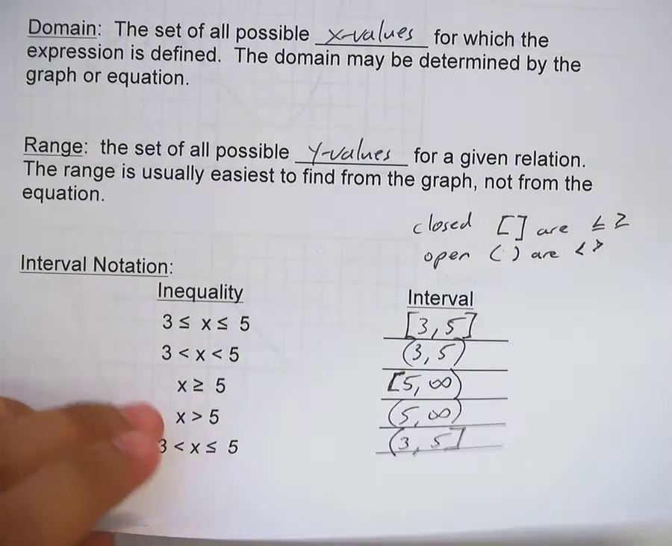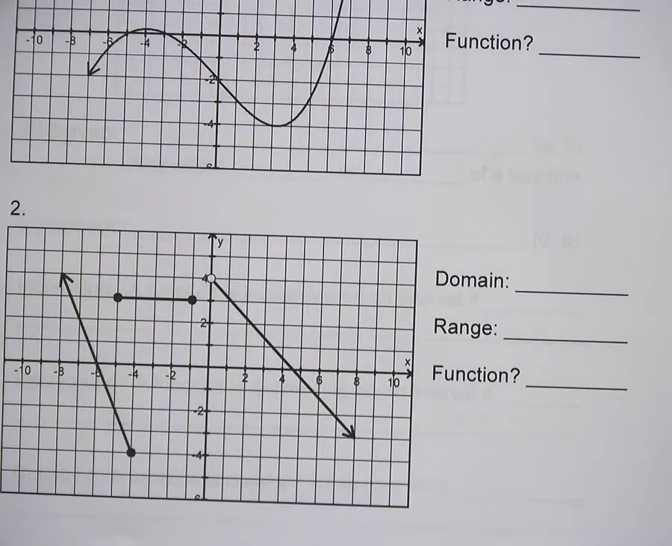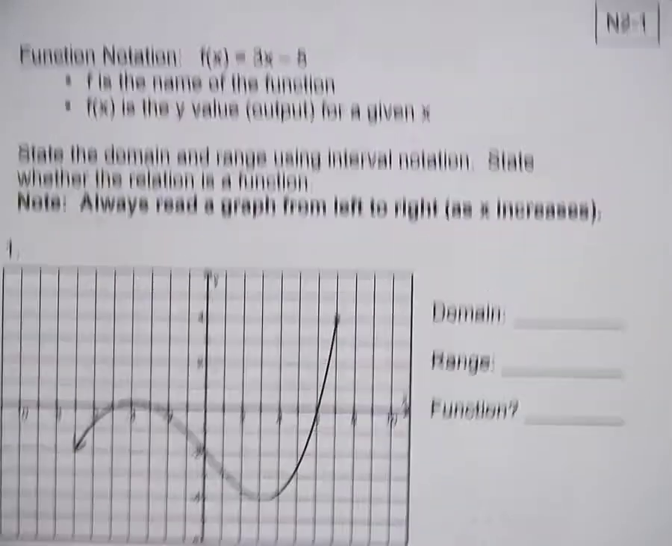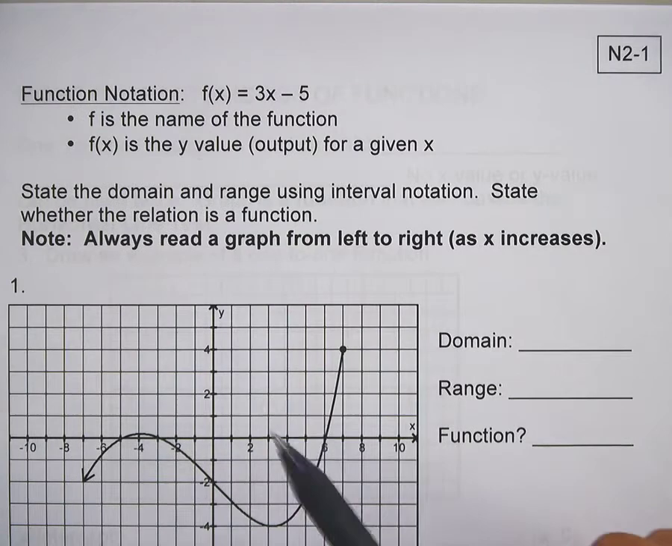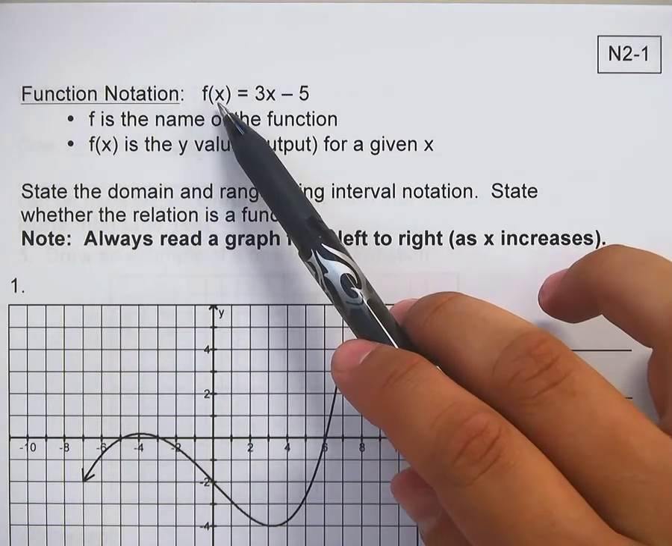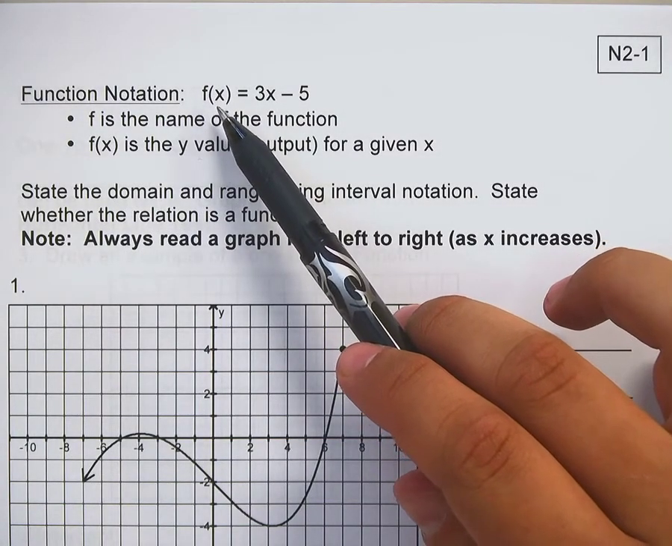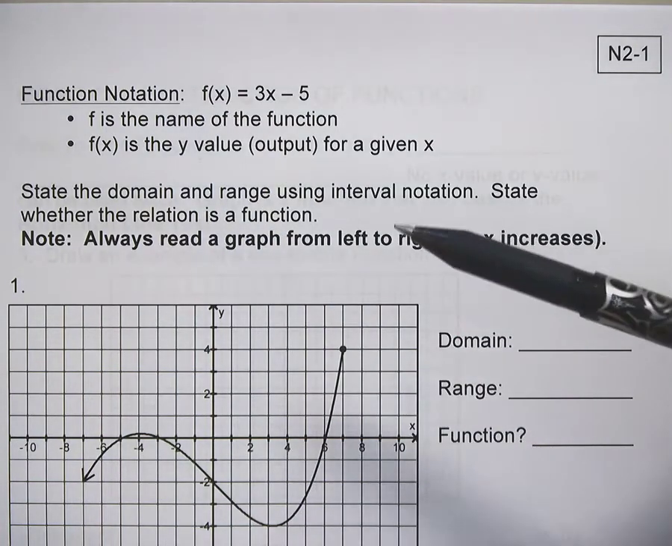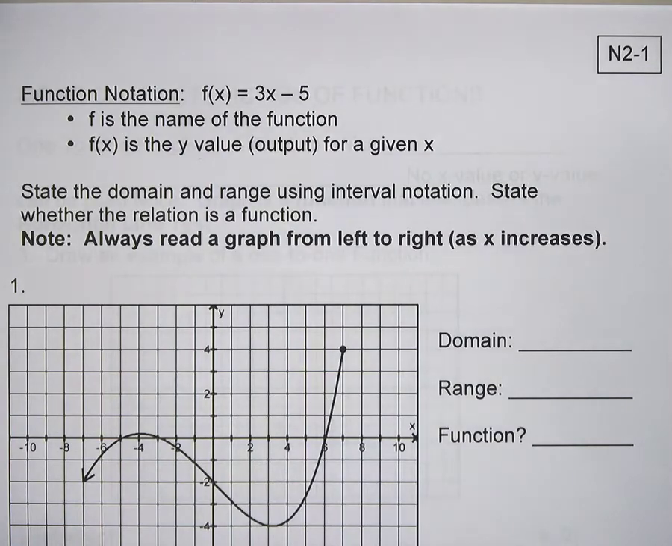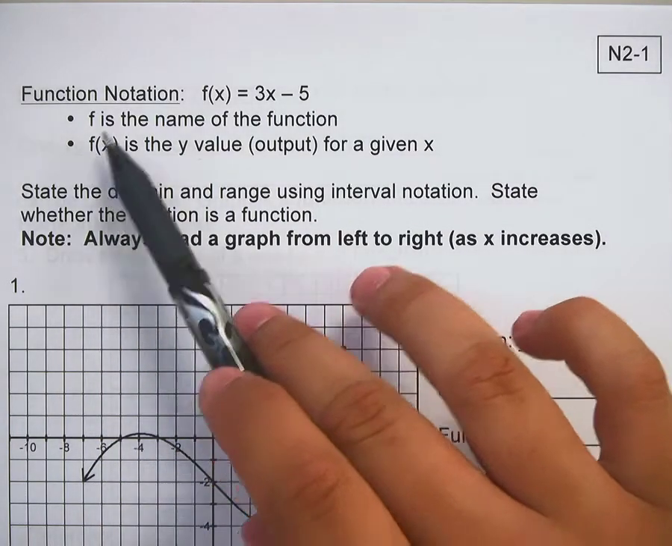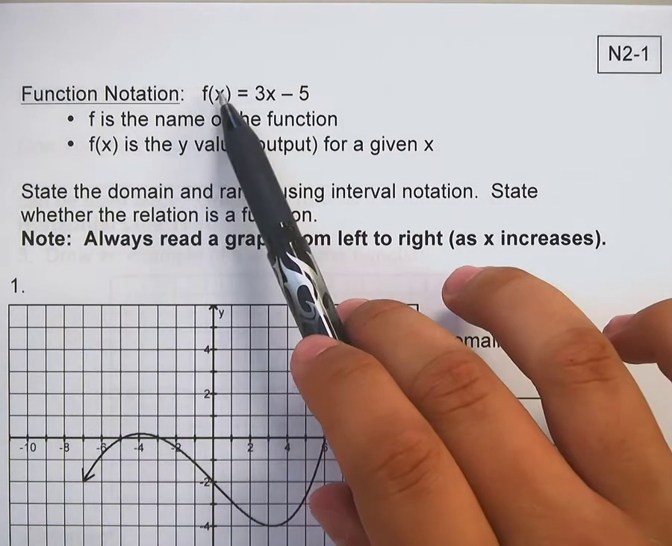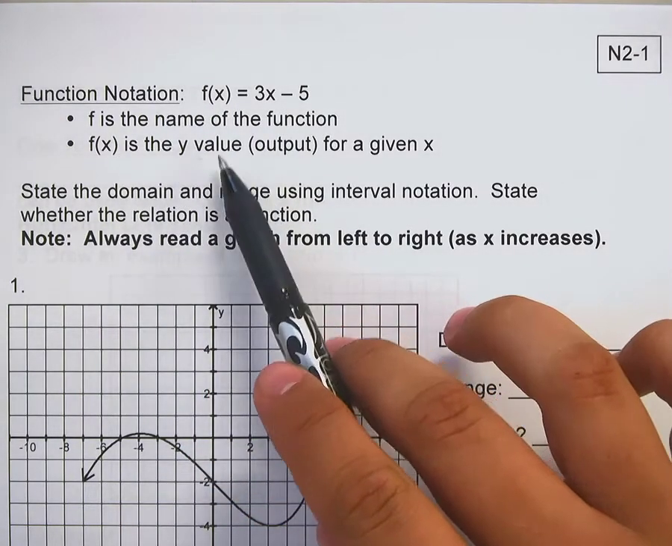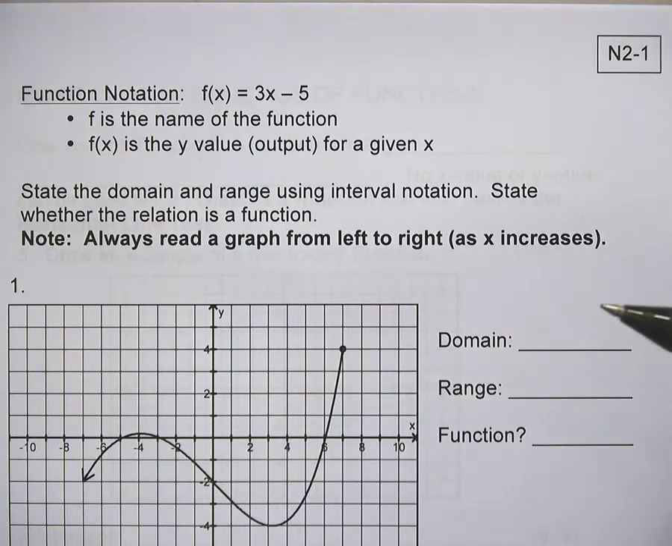Alright, now from there we get into what we call function notation. Function notation is where you replace y with f of x. You say that here y is a function, so we're talking about f being a function of x. So f is the name of the function, so if this was a g of x, g would be the name of it. F of x is the y value or the output for a given x.